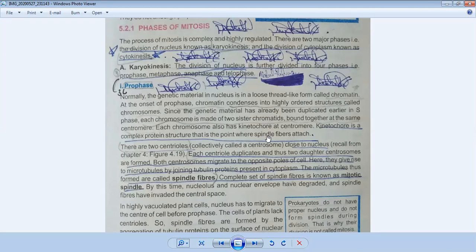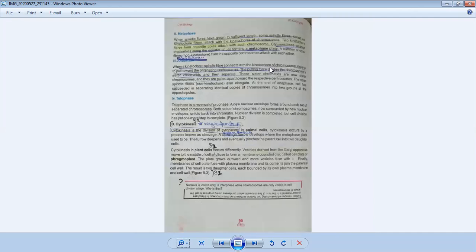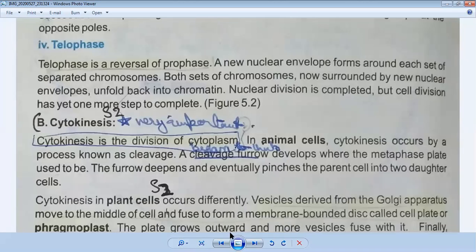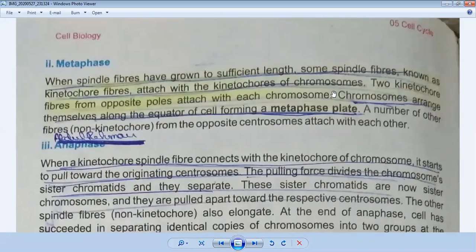Metaphase stage, when spindle fibers have grown to sufficient length, some spindle fibers known as kinetochore fibers attach with the kinetochores of chromosomes.